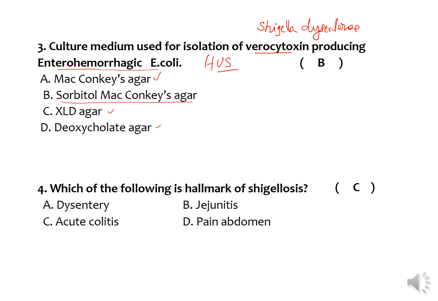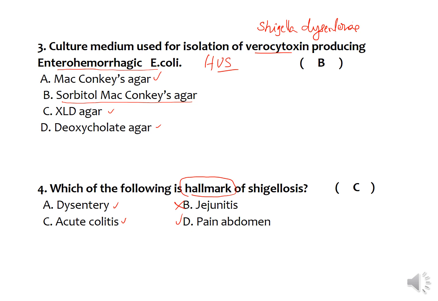Then the fourth one is, which of the following is a hallmark of shigellosis? Shigellosis means the infection produced by the Shigella species. If you see, all except the jejunitis can be seen in shigellosis. The dysentery is the main form of presentation in the form of bloody mucus diarrhea, and acute colitis, inflammation of the colon, and produces superficial ulcers in the colon and pain abdomen due to the inflammation of the colon.